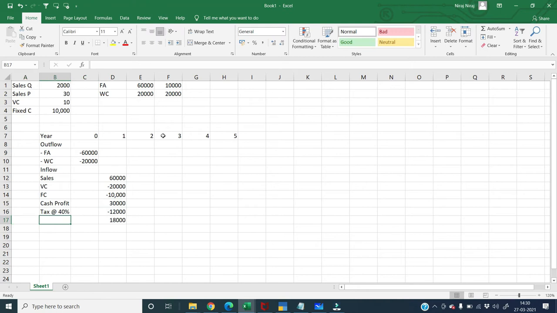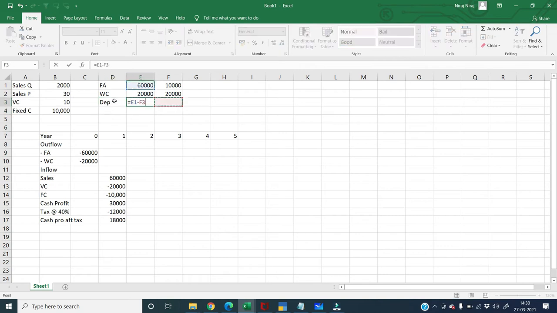So my cash profit after tax is 18,000. And one thing you all would have noted is that we have a depreciation that we calculated. Depreciation we calculated, it was 60,000 minus 10,000, this entire thing divided by 5 because it's a straight line basis.